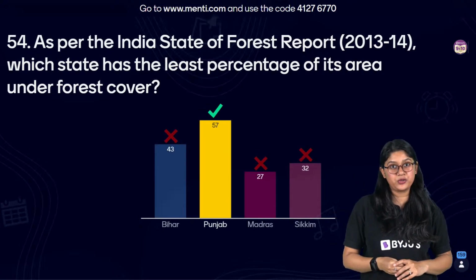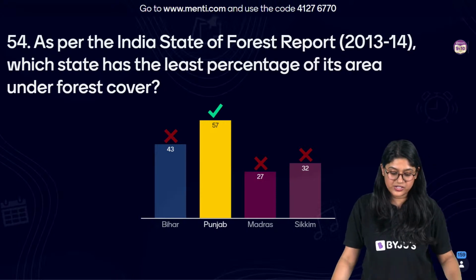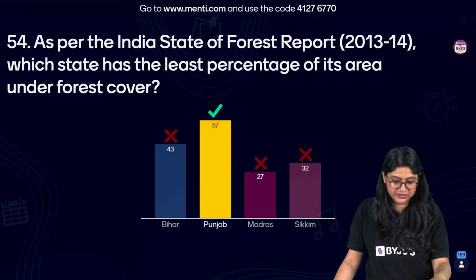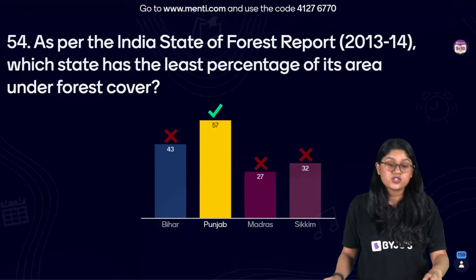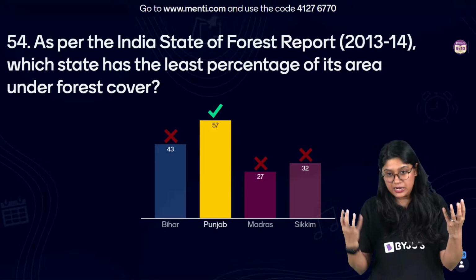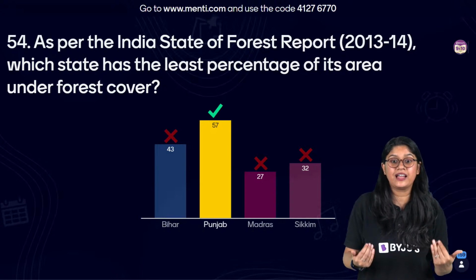Very good. 57 of you have voted for the correct answer. The correct answer is Punjab. As compared to the other states, definitely it's Punjab. 43 of you got confused with Bihar. So if you compare Bihar and Punjab, definitely Punjab has the least percentage of the land area which is